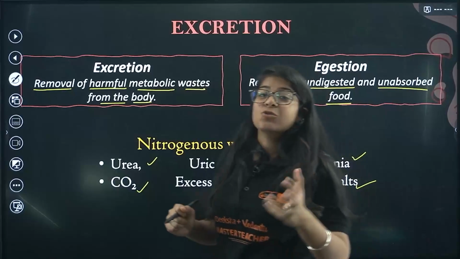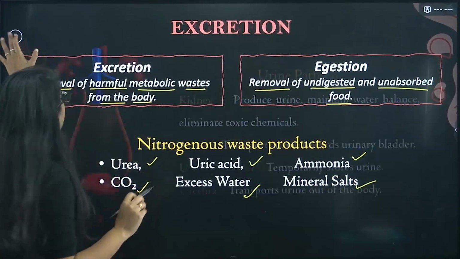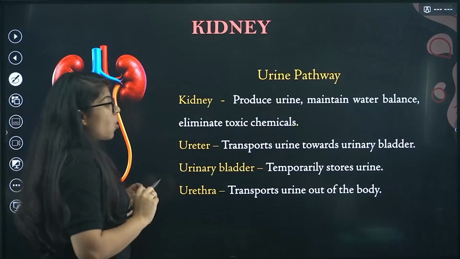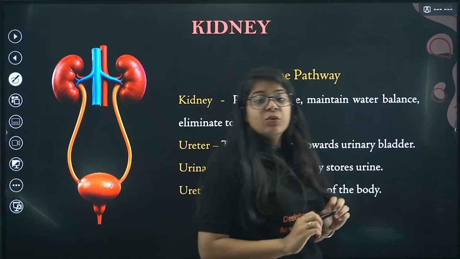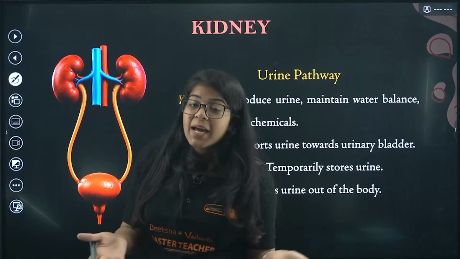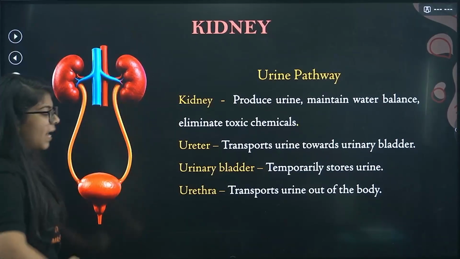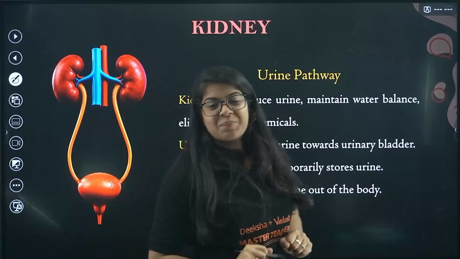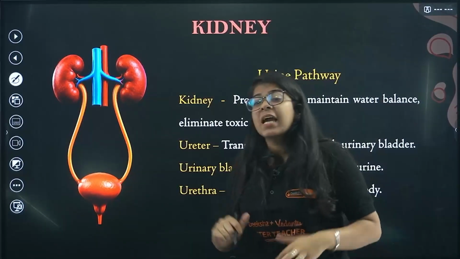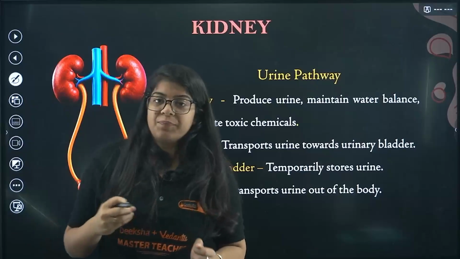So that is what, beta, excretion. Right? So in excretion, all these urea, uric acid, ammonia, all that come out through urine. Okay. Now, how that happens, beta? See, we have a kidney. We know we have kidney. Right? So this is your urine pathway.